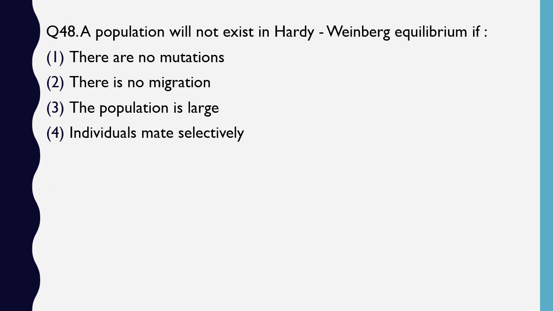Question number 48. A population will not exist in Hardy-Weinberg principle or equilibrium if there is no mutation, no migration, population is large, or the individuals are mating selectively. Hardy-Weinberg equilibrium won't be existing if. The correct answer is option D, if the individuals mate selectively.